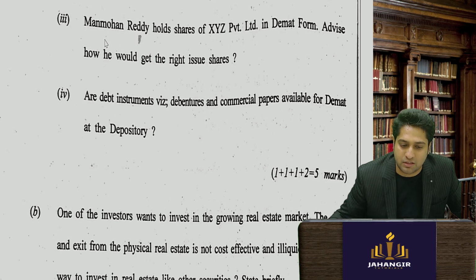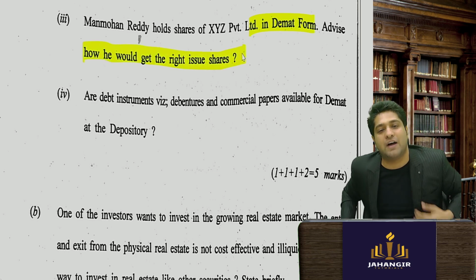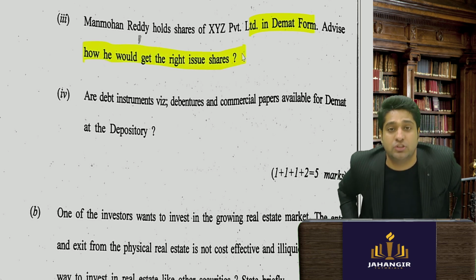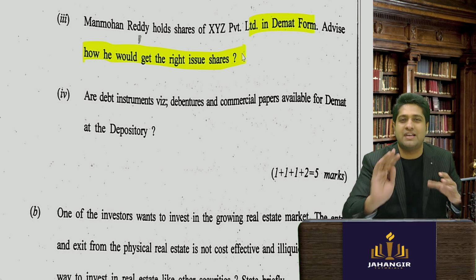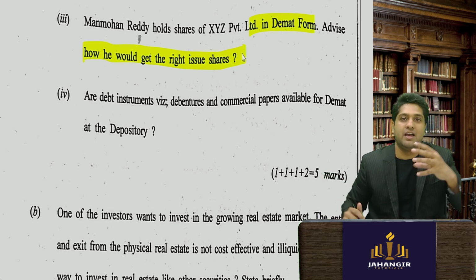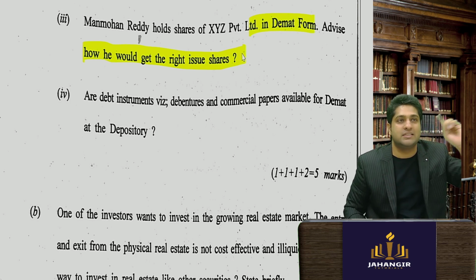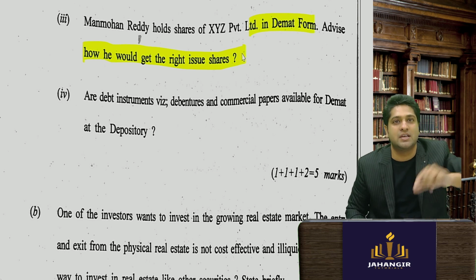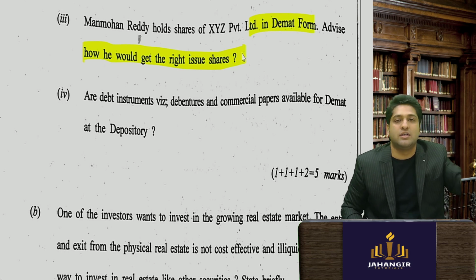Then they ask, Manmohan Reddy holds shares in this company in demat form. Advise, how will he get rights issues? Now imagine Reliance Industries has recently issued rights shares. If I am a demat holder as an investor, leave studies aside, if I'm a shareholder of a listed company, how would I get the shares? Then you would realize that they credit the shares and there is an option to make a payment for the rights shares. So that is the procedure.